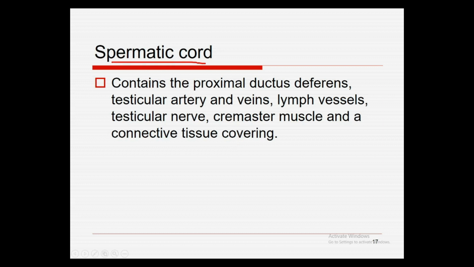Next is the spermatic cord. The spermatic cord contains the proximal ductus deferens, the testicular artery and veins, lymph vessels, testicular nerves, cremaster muscle, and connective tissue coverings. These are all the parts contained in the spermatic cord.